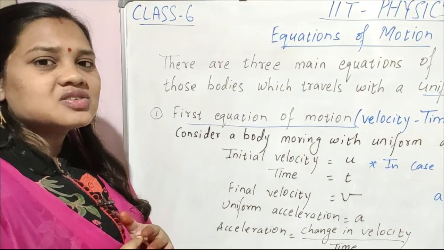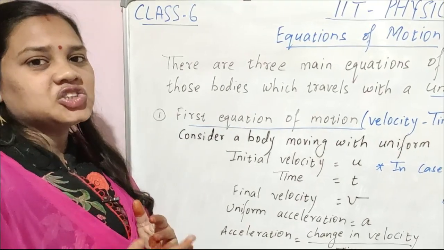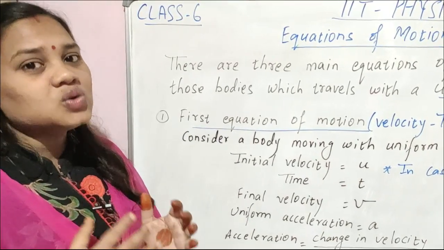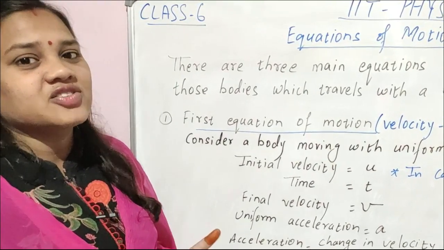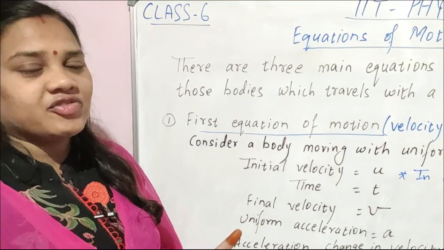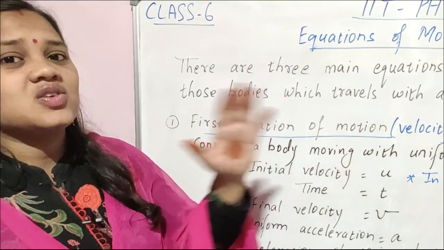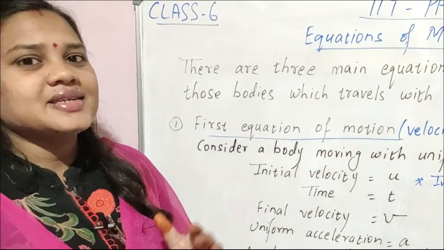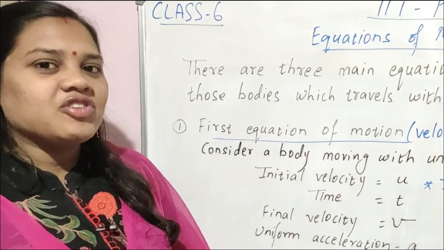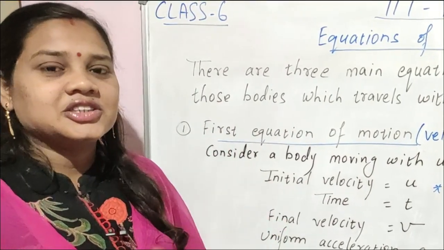So acceleration is the rate of change of velocity with time. How is the body changing its velocity with time, increasing or decreasing? That we know by acceleration.